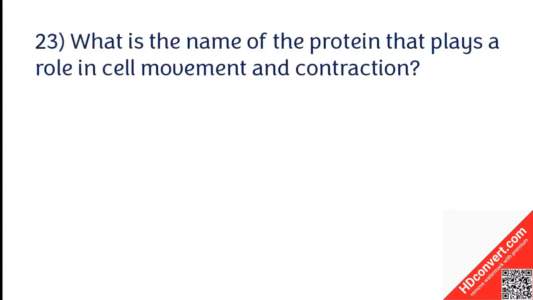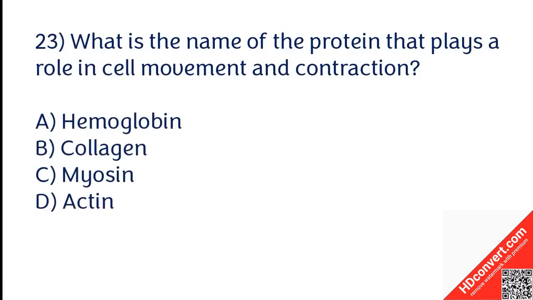What is the name of the protein that plays a role in cell movement and contraction? Hemoglobin, collagen, myosin, actin. The correct answer is option D. Actin is the name of the protein that plays a role in cell movement and contraction.